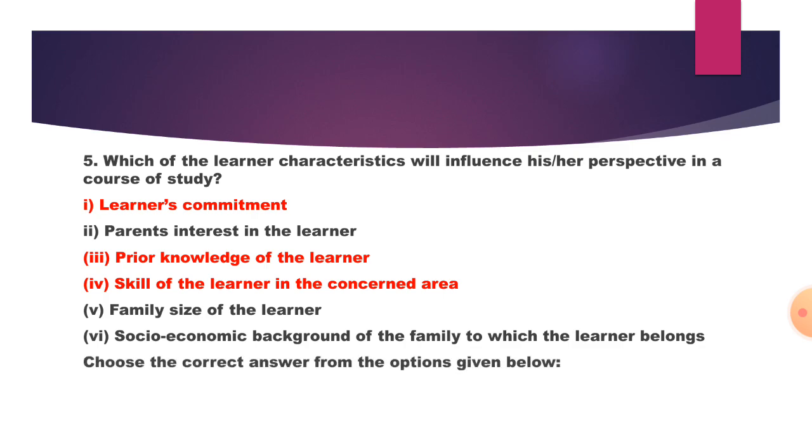So we have to choose the perfect one. As I have told you, it is the learner's personal perspective. So it is very clear that answer is from all these 6 is 1. Learner's commitment, 3rd. Prior knowledge of the learner, and 4. Skill of the learner in a concerned area.